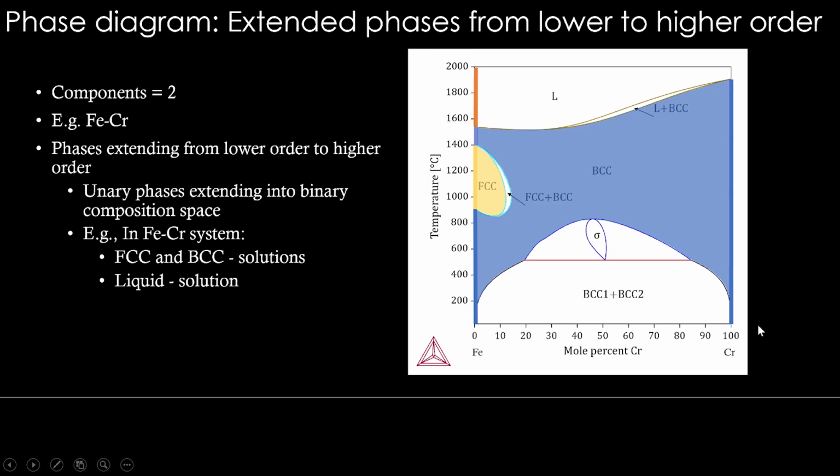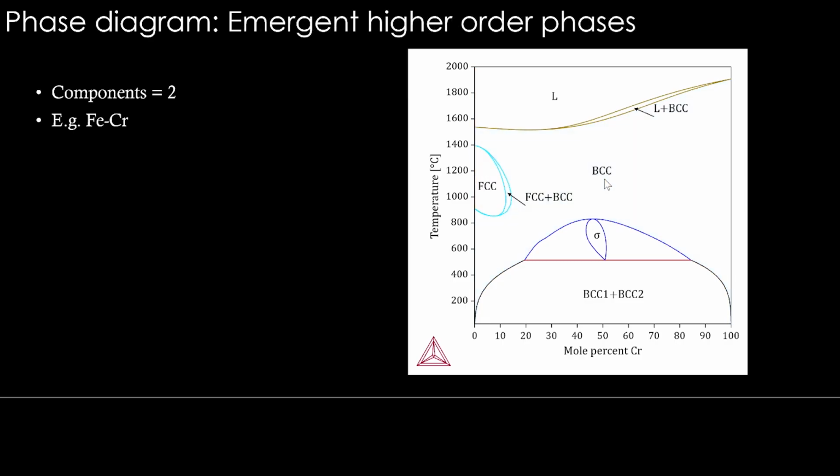Alright, so you can imagine this chromium here, this is BCC from room temperature till melting point. So this BCC, as iron is added, can be imagined to extend into the binary regime, right? So that is another way to look at the BCC, but in any case it is an extended phase.